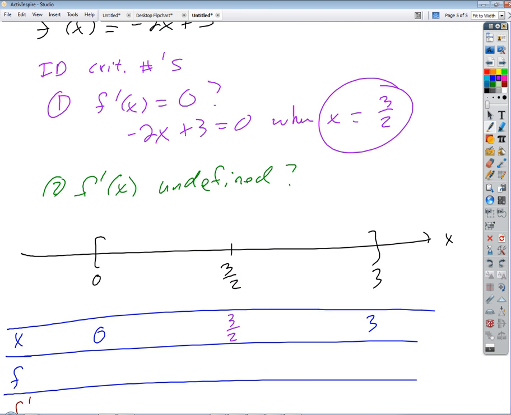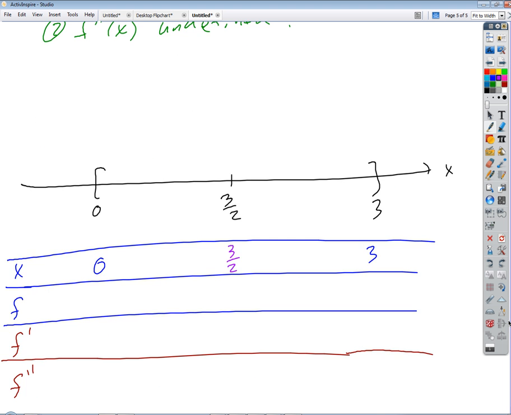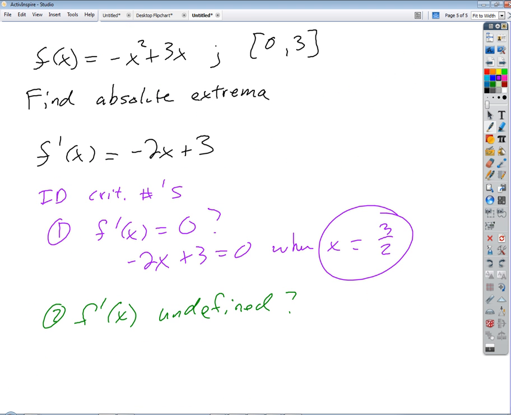What's our function? Negative x squared plus 3x. If we evaluate that at 0, what do we get? 0. Now notice that in this table, this is really an ordered pair. It's an x and a y value. What do we get at 3? We plug in 3. We get 0.